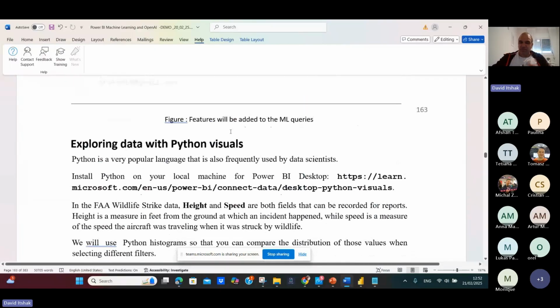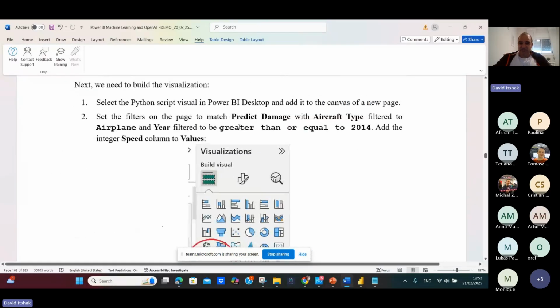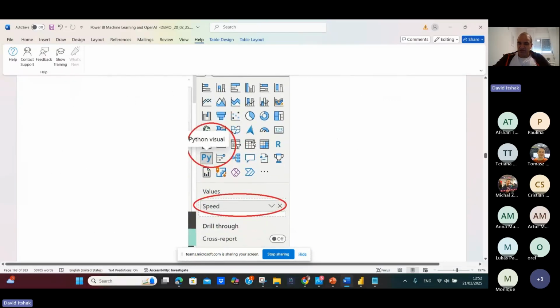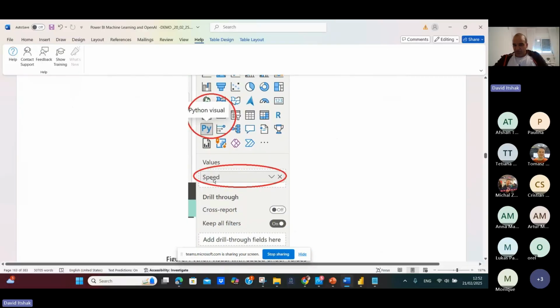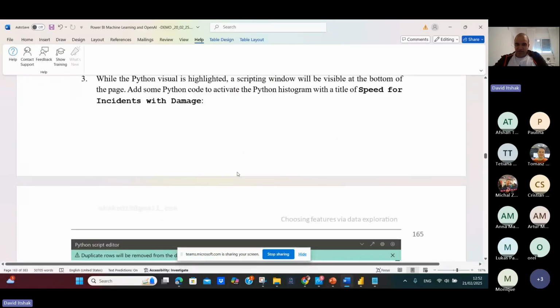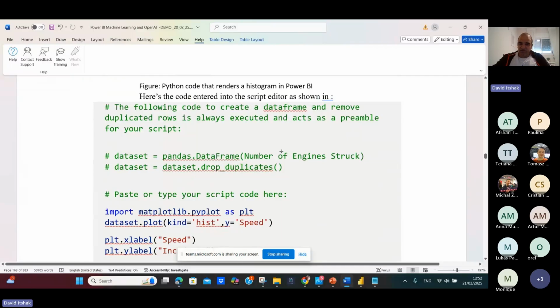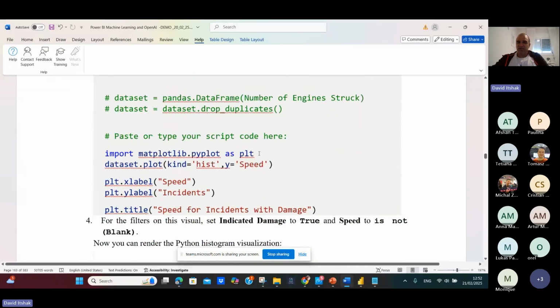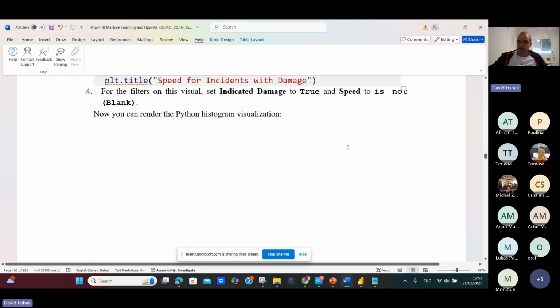Now we'll do the same with Python, very, very fast. You go to the Python visual, drag it, go to speed, and now we'll create this code. This code is very simple. Import matplotlib pyplot, which means import the graphics of Python. Dataset plot histogram based on the speed. X label is speed, Y label is incident. So this is speed for incident damage.